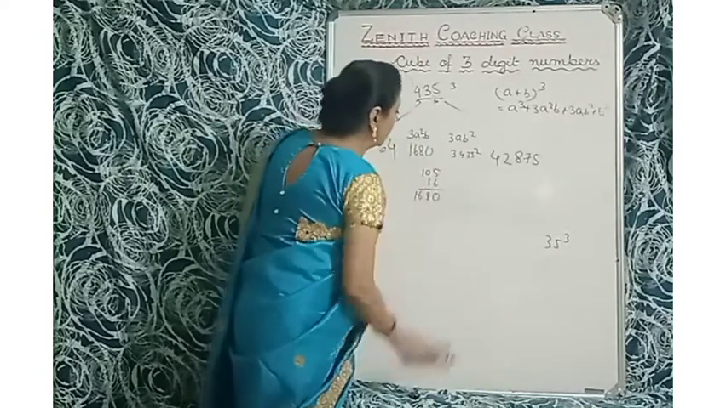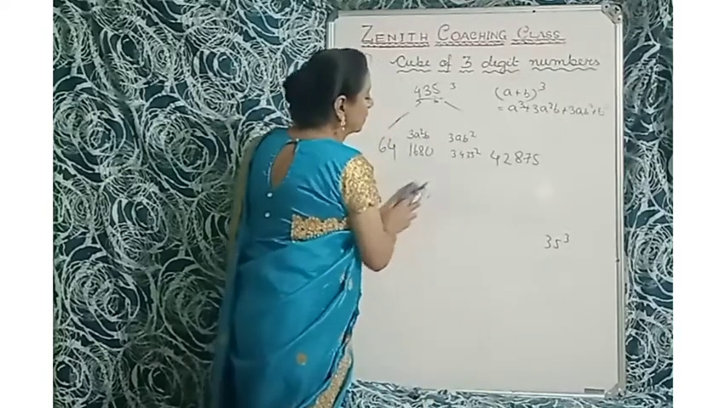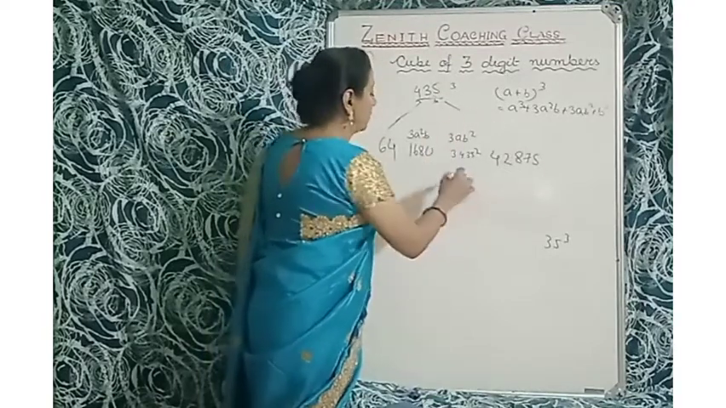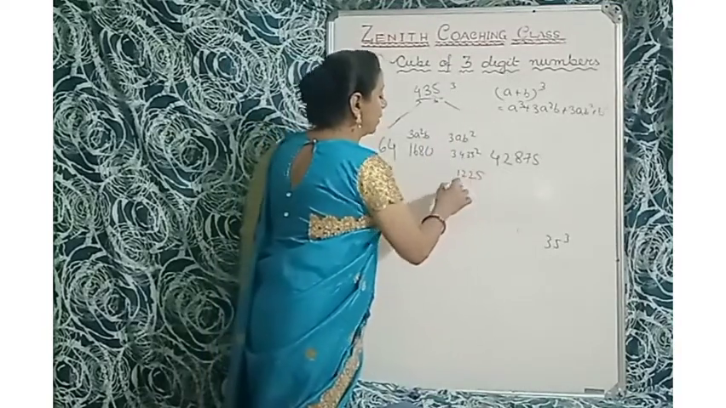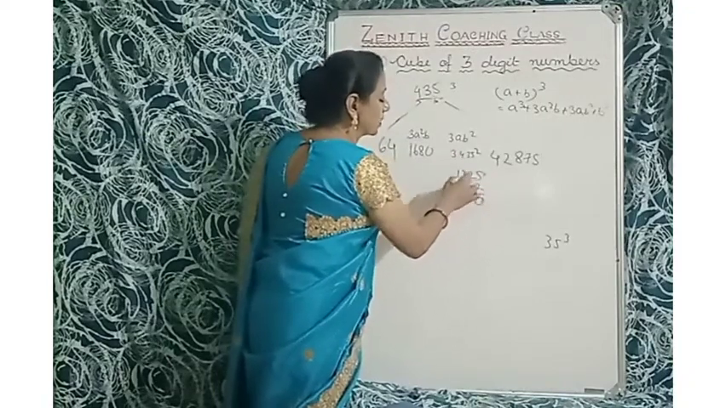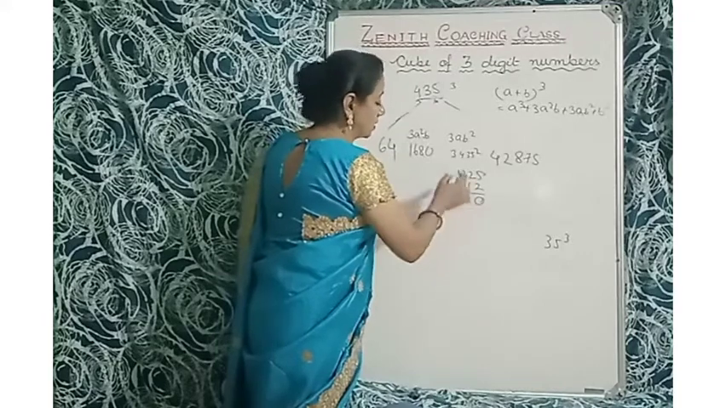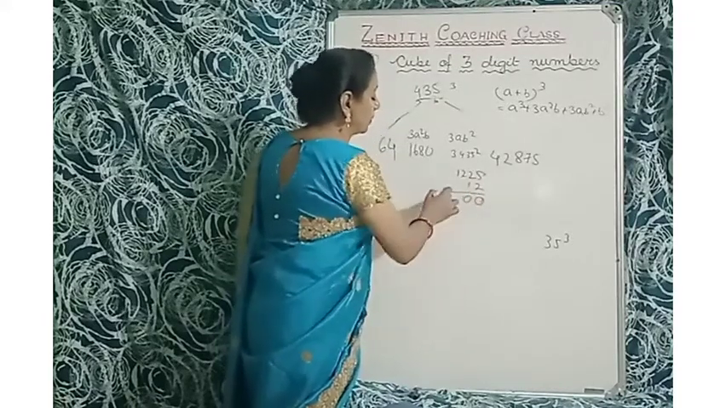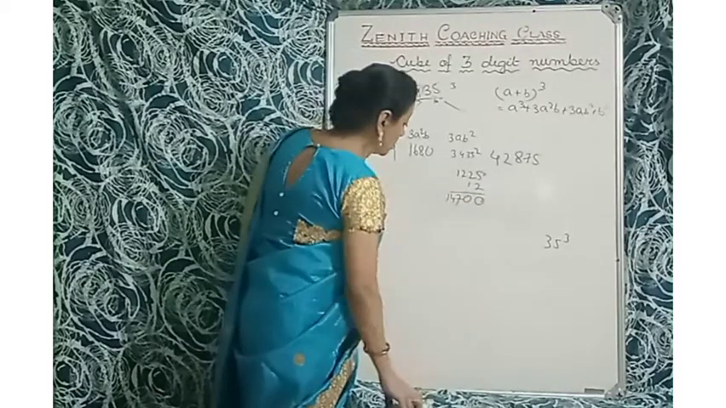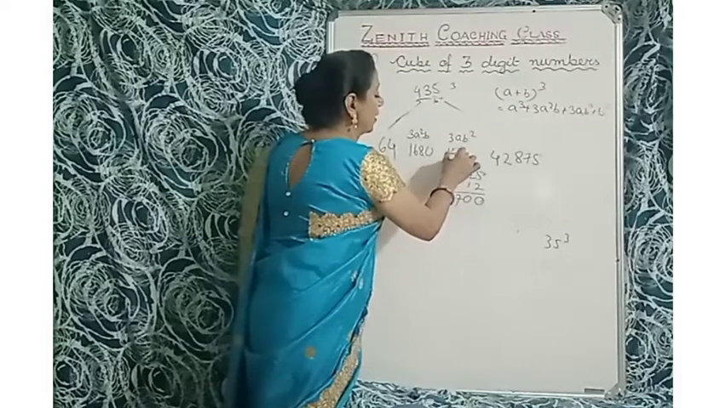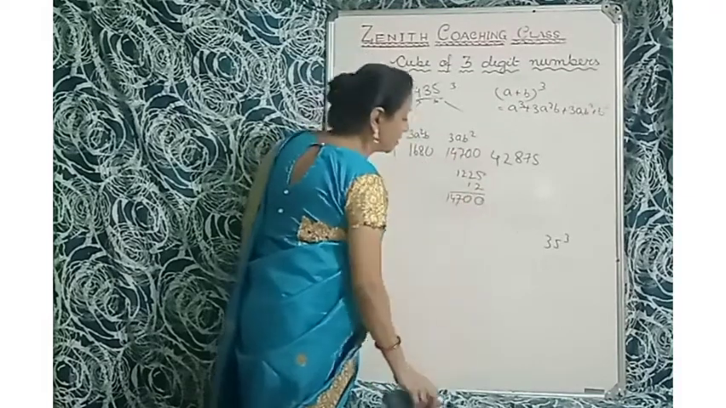1680. Then it is 35 square. 35 square is 1225. And 3 4s are 12. So 12 5s are 60, 6 in hand. 12 2s are 24, 24 plus 6, 30, 3 in hand. 12 2s are 144, 144 plus 3, 147. So 14700. You have to write here 14700.